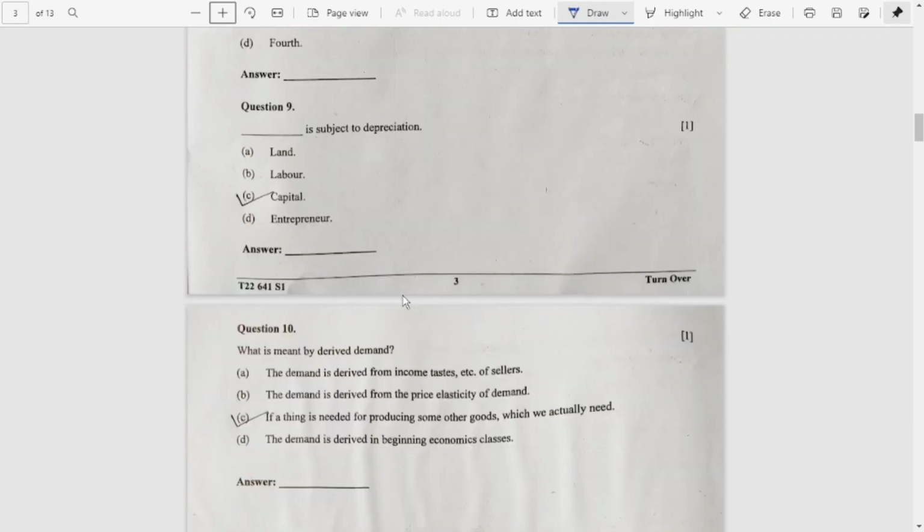Question number 9, capital is subject to depreciation. C is the correct answer. Question number 10, C. What is meant by derived demand? If the thing is needed for producing some other good which we actually need. C is the correct answer.